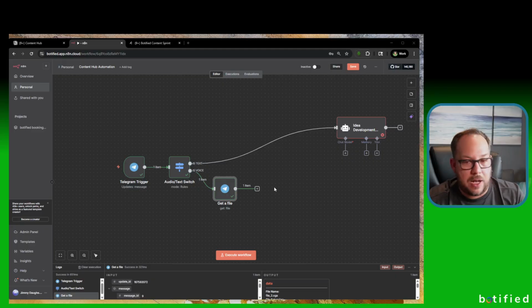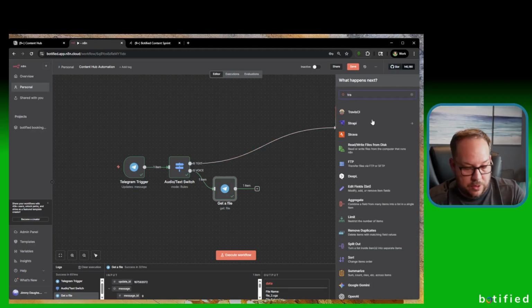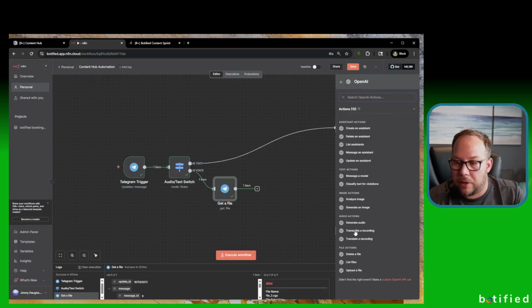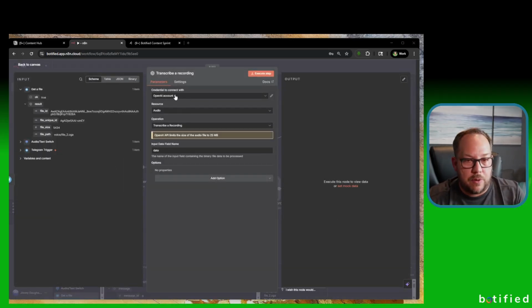All right, so now once it's been downloaded, it's time to transcribe it. We could type in transcribe, OpenAI, and we're going to do transcribe a recording here, audio actions, transcribe a recording. This is relatively straightforward. You'll need to set up your OpenAI credentials if you haven't already. I won't do that step by step here. There are a million videos on how to do that, so feel free to look for one. You're going to do resource audio, operation transcribe a recording, and then data.